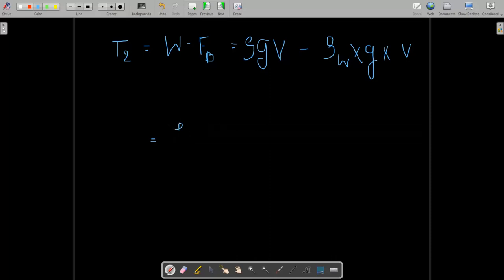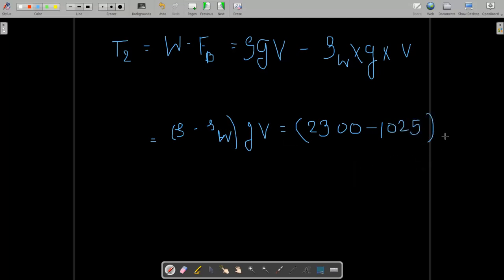So here it is rho minus rho of water, into g, into volume. The rho of the material is 2300 and rho of water, that means the density of seawater, is given as 1025 kg per meter cube, multiplied by g, that means 9.81, and the volume is 0.4 meter by 0.4 meter multiplied by 3 meter.